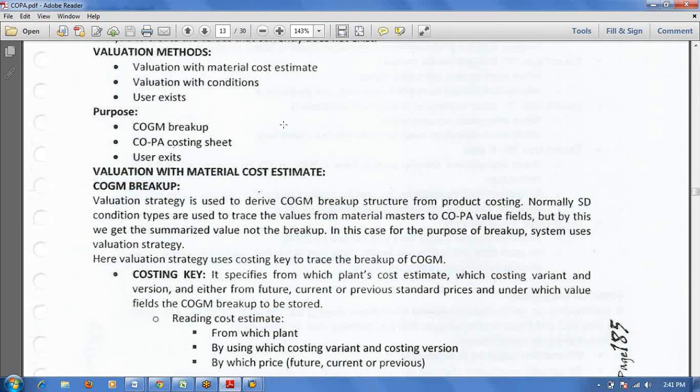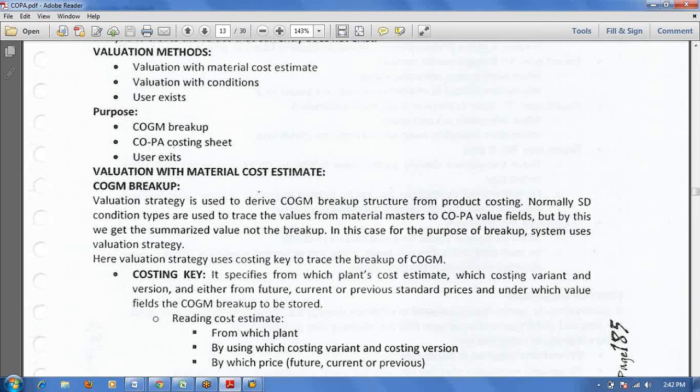Okay, here valuation strategy plus costing key. In the costing key you will specify from which plant's cost estimate you want to see the breakup, and which costing variant and version you want to see the breakup of. We have different costing variants: standard costing variant, plant costing variant, actual costing variant. Which one do you want to see the breakup of?